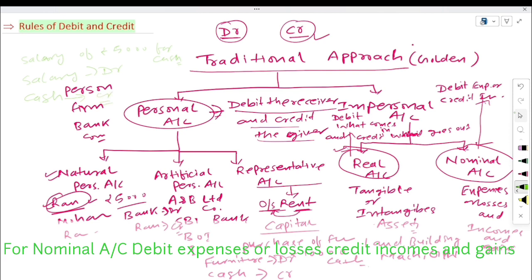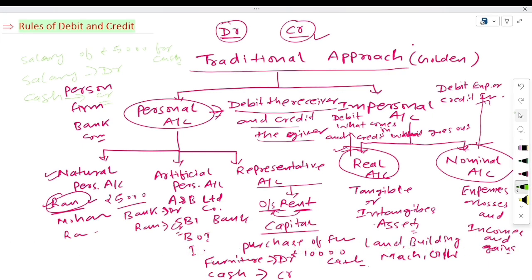So remember the rule of personal, real and nominal account. For personal account, debit the receiver and credit the giver. For real account, debit what comes in, credit what goes out. And for nominal account, debit expenses or losses, credit incomes and gains. These rules are known as golden rules. This approach is known as traditional approach.